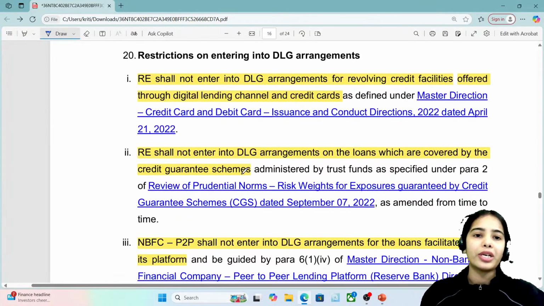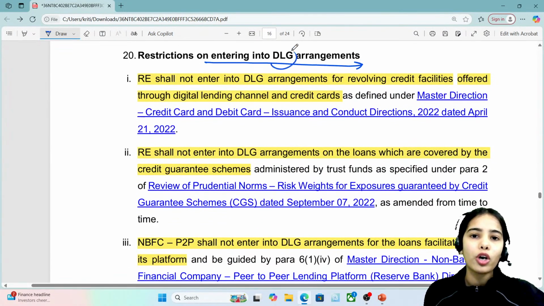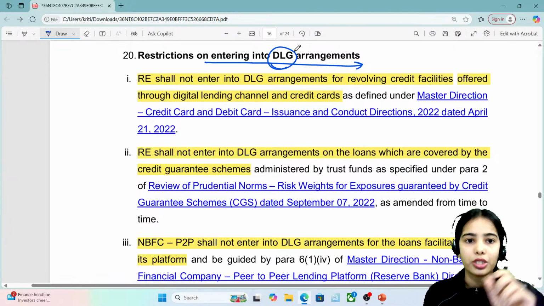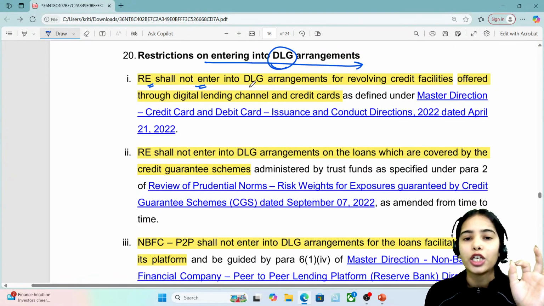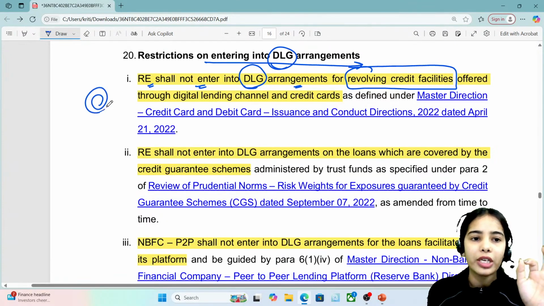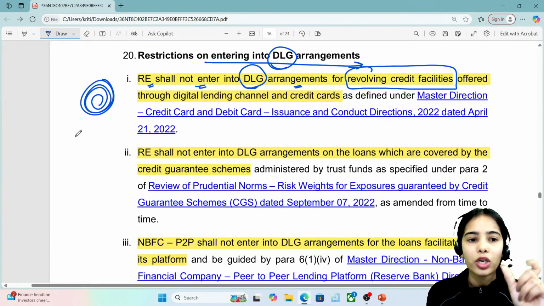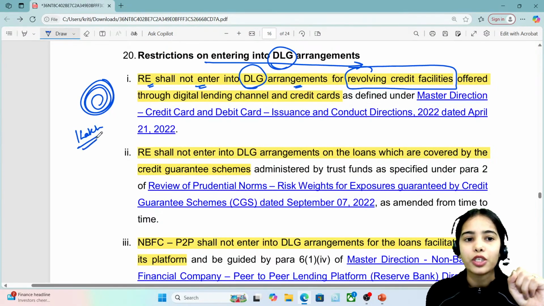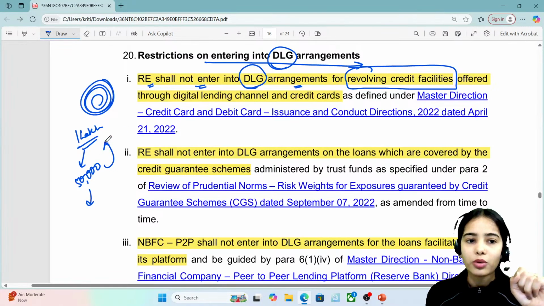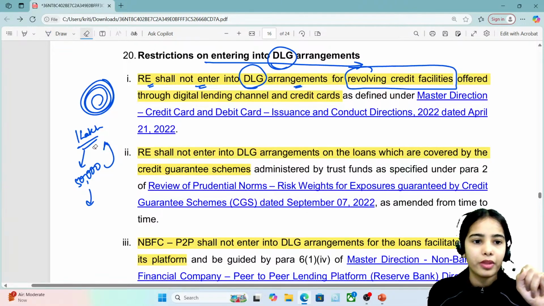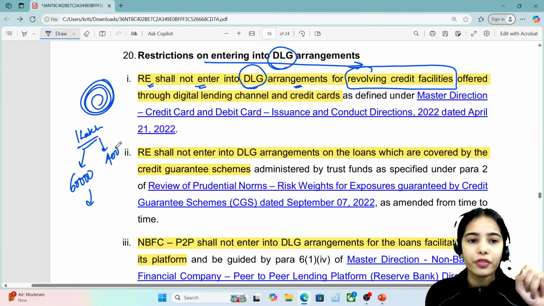Now coming to the important points, restrictions on entering into default loss guarantee arrangements. There are some restrictions. A regulated entity shall not enter into the default loss guarantee arrangement for revolving credit facilities. Let's say that in your account you have a revolving credit facility of 1 lakh rupees. You have taken out 60,000 as credit, and you are left with 40,000.